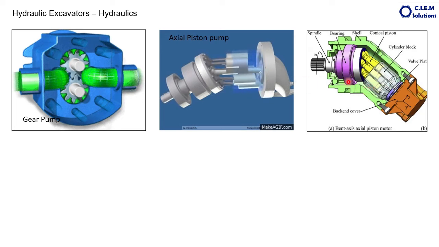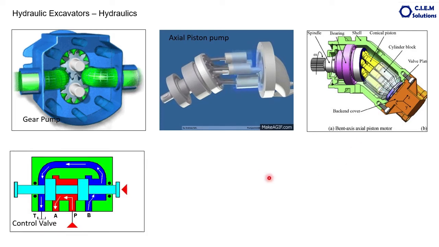The function is reversible, because here the pump sucks the oil and delivers the oil with pressure, whereas here oil from an external source will go and push these pistons, so that when the pistons start moving in and out, because of this angular construction design, these blocks start rotating. This is nothing but the output shaft of the motor. Precisely speaking, this is the reverse function of the hydraulic pump.